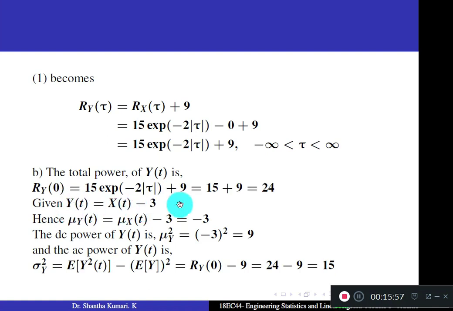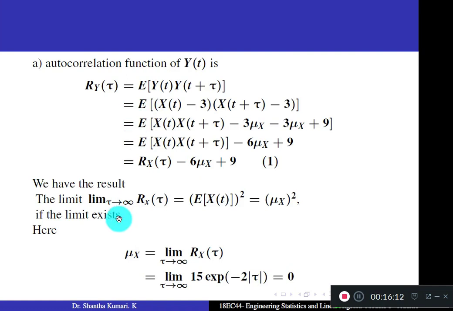Now start from y of t again. Y of t is x of t minus 3, meaning what is mu y of t? Mu y of t is mu x of t minus 3. Mu x of t is 0. It is from the autocorrelation function of x of t. We obtained mu x as 0.